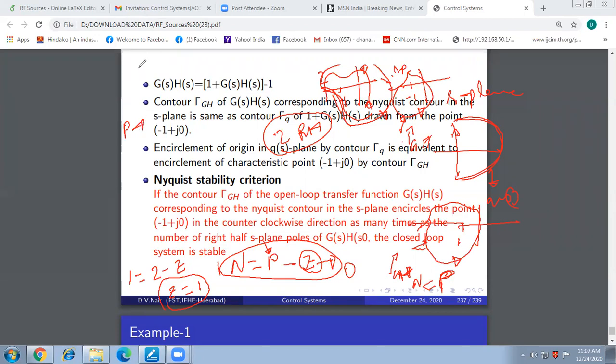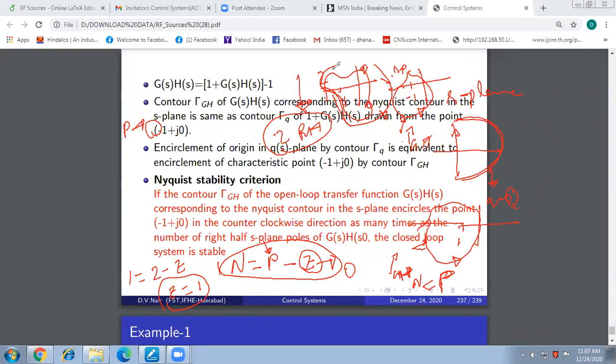Open loop stable means none of the poles of the open loop system should be in the right half of the S plane. Yes or no? So P will be 0 in an open loop stable system. Here, when I said in my previous discussion that P is equal to 2, what is the nature of the open loop system when P is equal to 2?